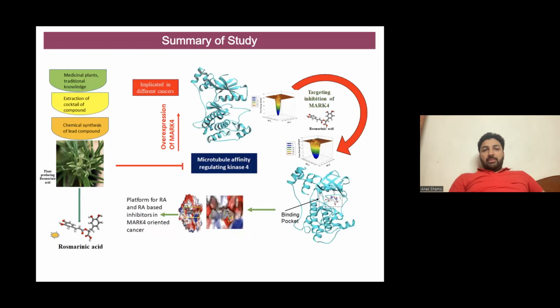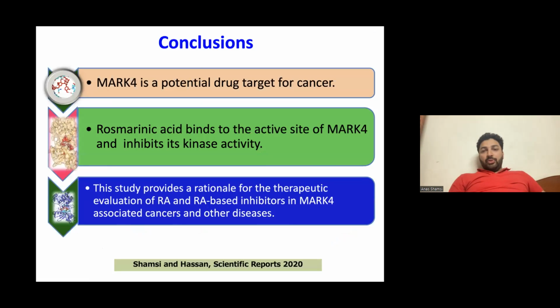And then coming to the summary of our study, we took rosmarinic acid out of millions of compounds after filtering it through computational approaches. And then we carried out in vitro studies and cell-based studies. And we found that rosmarinic acid is a potential inhibitor of MARC4 that can be implicated in treatment of MARC4-directed diseases like Alzheimer's and cancer. So these are the conclusions of my work.